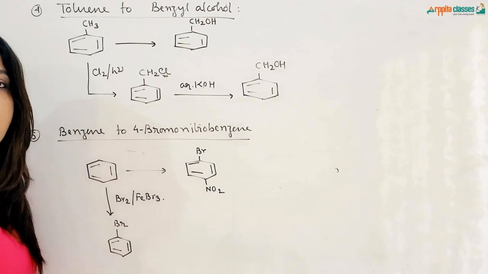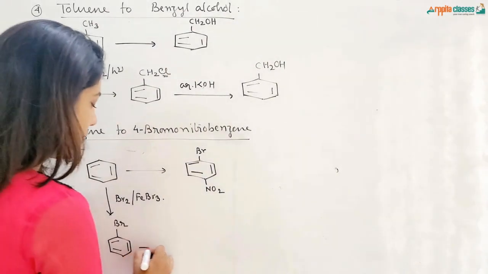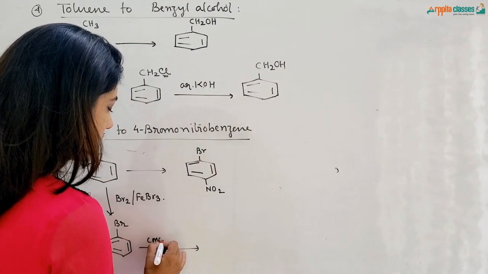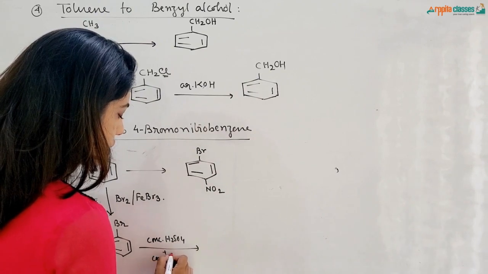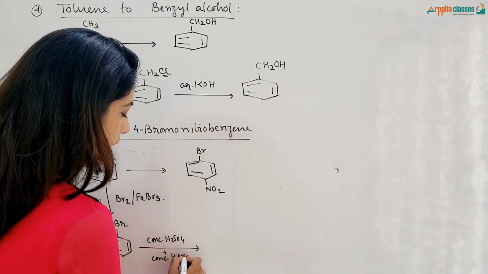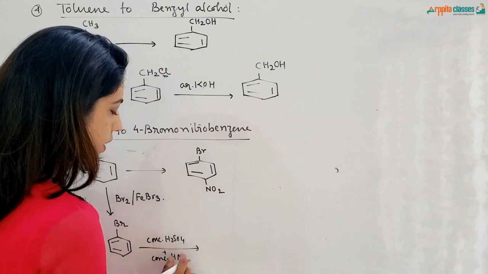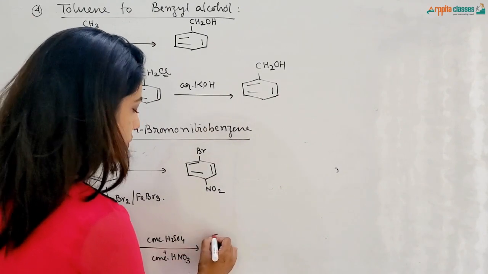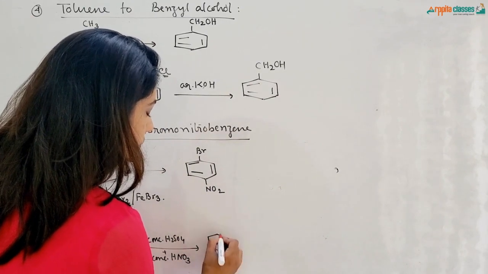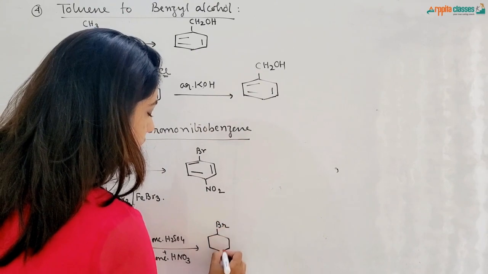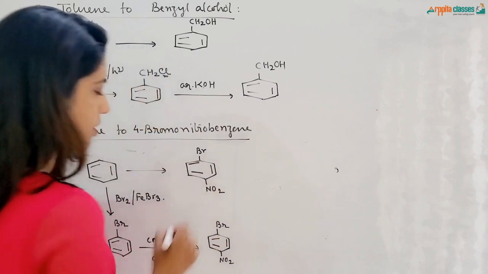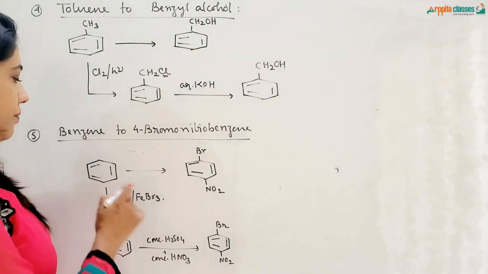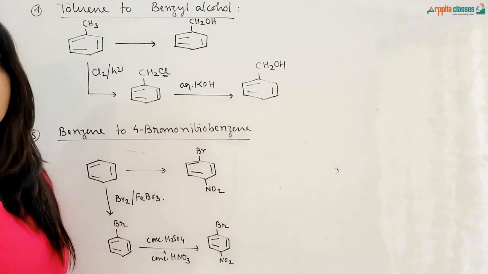Now we know Br is an ortho-para directing group. So if you now treat this with concentrated H2SO4 and concentrated HNO3, which is called the nitrating mixture and which gives rise to the NO2 plus electrophile, the incoming electrophile NO2 will get attached to the ortho position and para position, and para always being the major product. So this is our conversion from benzene to 4-bromonitrobenzene.